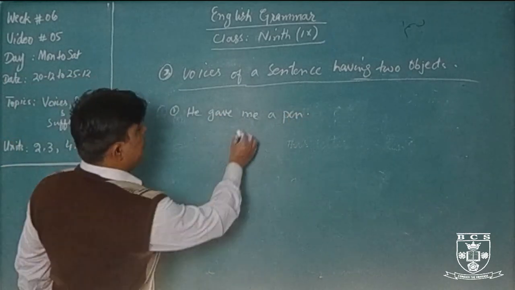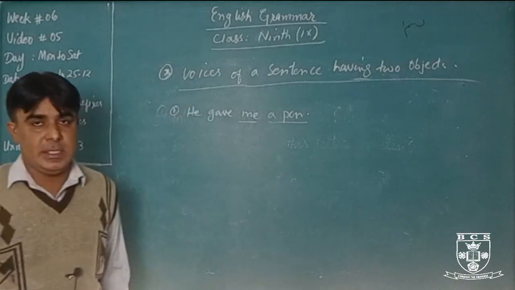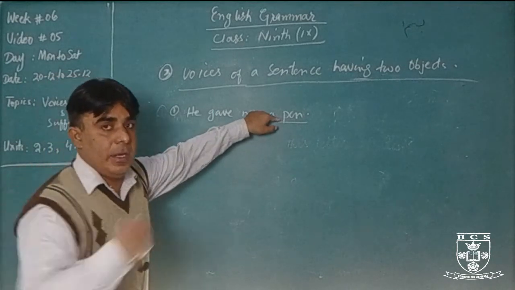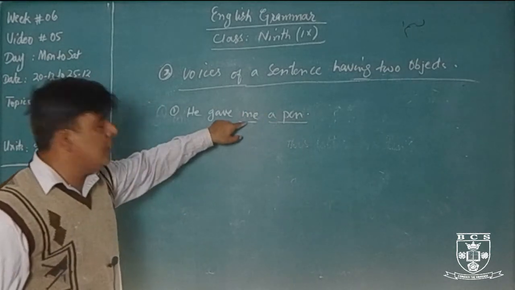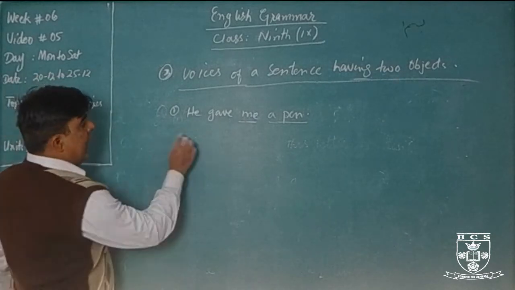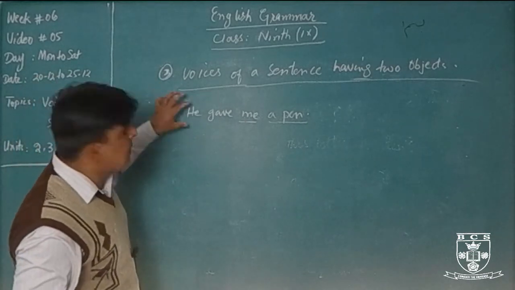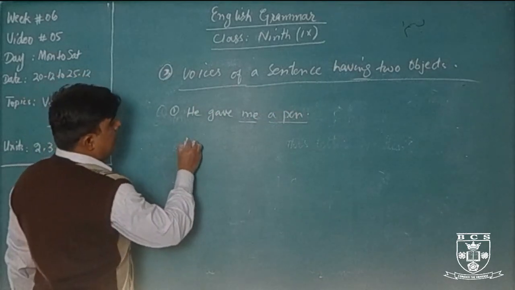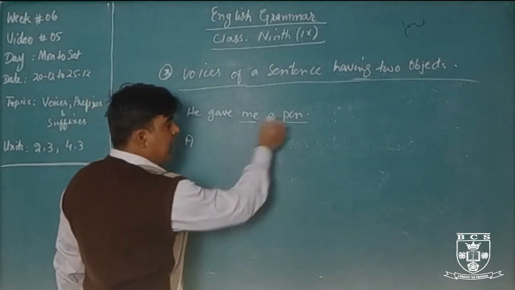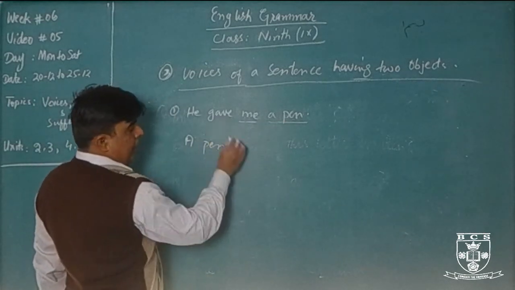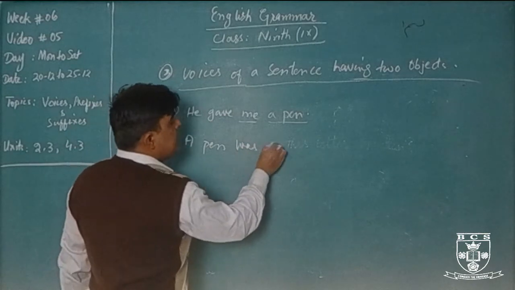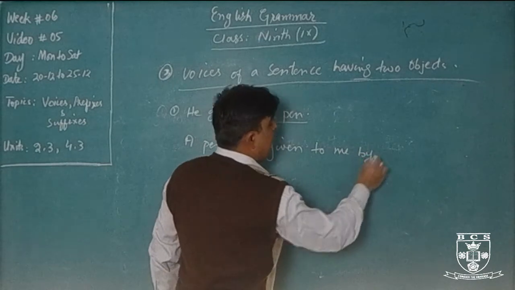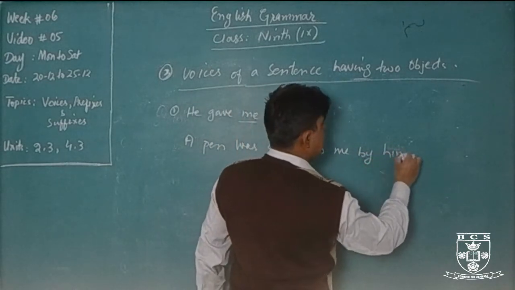Okay, here are two objects, one and two. This is the direct object. He is working directly on this pen. He is working to give me a pen. Okay, this is an indirect object. So if a sentence has two objects, we will change it this way. If we use the direct object, a pen, past simple tense: a pen was given to me by him.